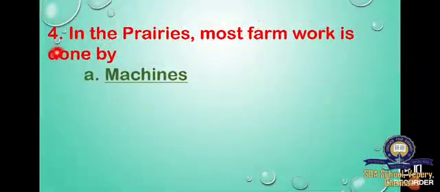Look at the fourth question. In the prairies, most farm work is done by machines. Option A, machines. Option B, animals. Option C, laborers. Option D, foreigners. Most of the work is done by machines only. Instead of manual labor, they use machines. Not only in farm work, in dairy farms also they use mostly machines.